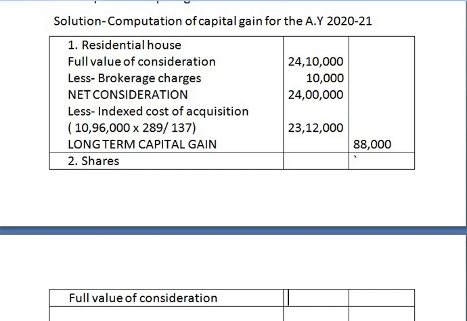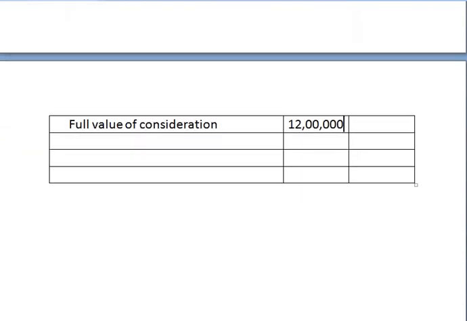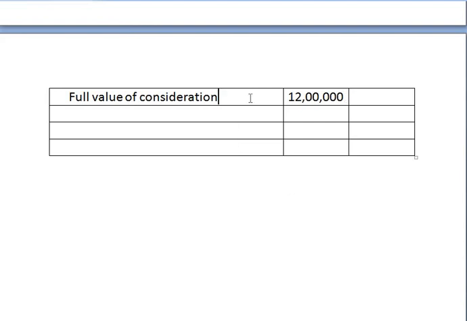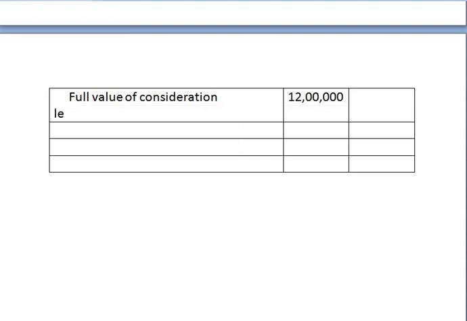Here the shares are sold at rupees 12 lakh. So full value of consideration is 12 lakh. From this deduct expenses on transfer.